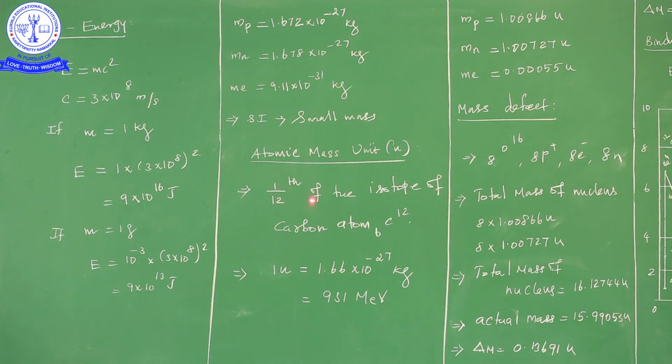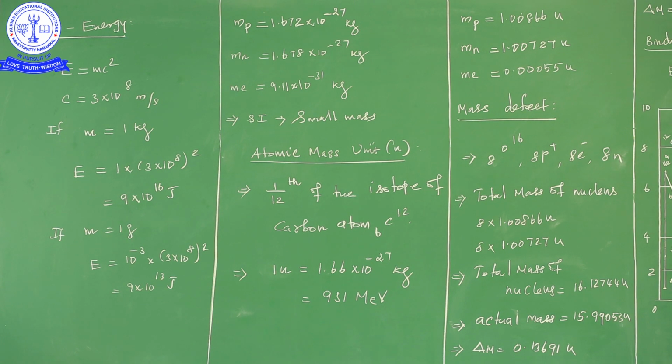By definition, it is 1/12 of the isotope of carbon-12. Both values are equal to 1 atomic mass unit. If you want to write in SI units, kilogram is the SI unit, and the value of 1 atomic mass unit is 1.66 into 10 power of minus 27 kilogram. If you want to write it in electron volt, its value is 931 million electron volt.